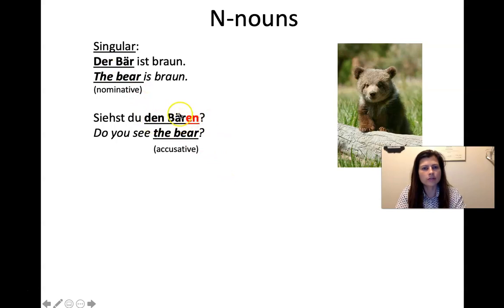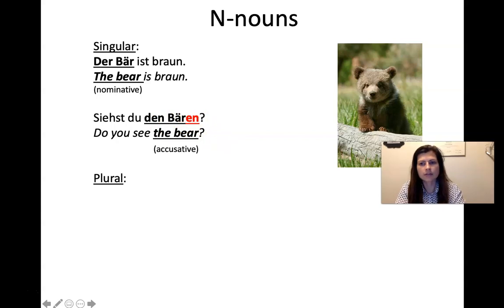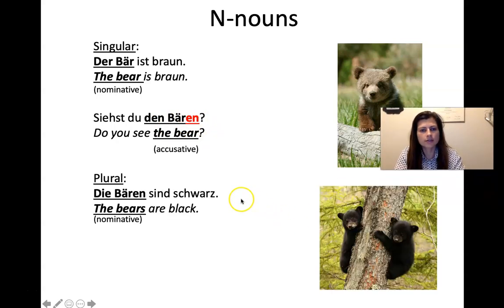And then we've also added this, den Bären. But we can compare how it looks in the plural because die Bären sind schwarz. Now we've got two bears over here. The bears are black. Die Bären sind schwarz. And it's in the nominative, but it's got its plural ending.